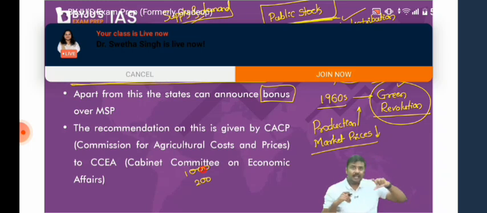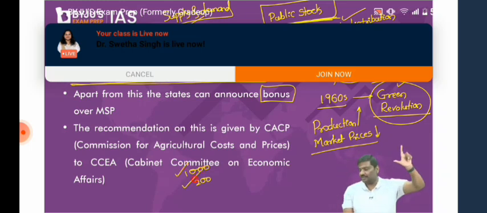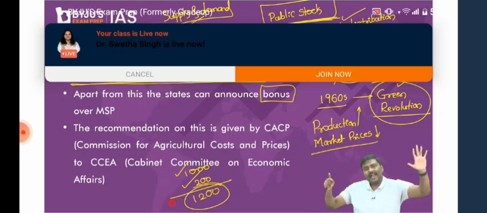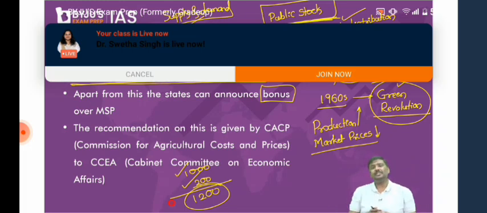If I'm a farmer and I sell the crop, I will not only get the MSP of the central government, I will also get the bonus from the state government. So how much money will I get in this example? I will get 1,200 rupees whenever I sell the crop. So the Center will announce MSP, the state will announce a bonus, and a farmer in that state will get MSP plus bonus. That is another very important point. Now, when I say the Center will announce MSP, what is the process here? There is one authority, CACP, the Commission for Agriculture Costs and Prices.